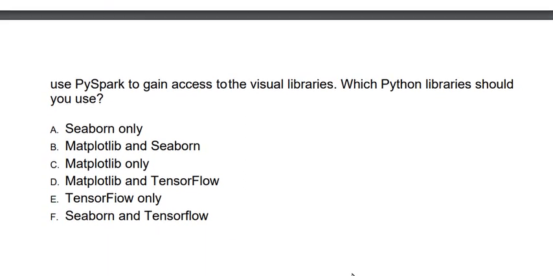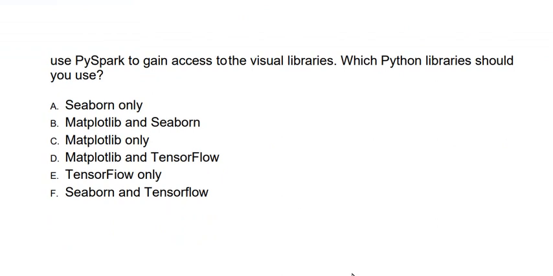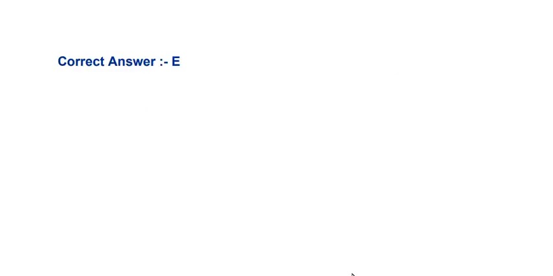The options are option A, Seaborn only, option B, Matplotlib and Seaborn, option C, Matplotlib only, option D, Matplotlib and TensorFlow, option E, TensorFlow only, option F, Seaborn and TensorFlow. The correct answer is option E.